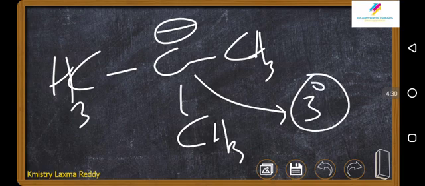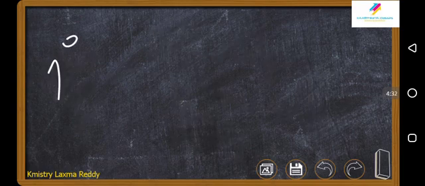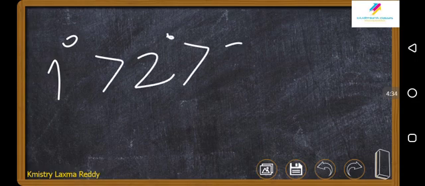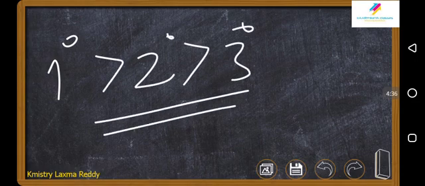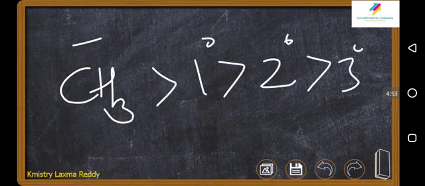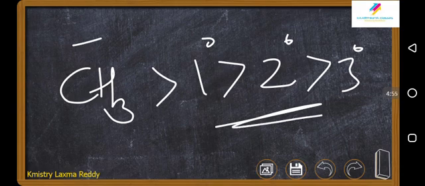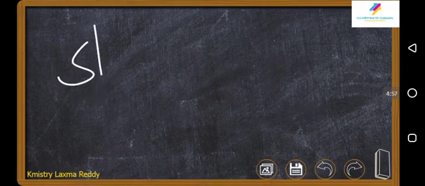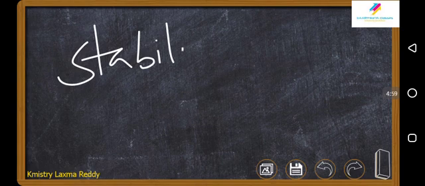If you consider these, the stability will be primary better than secondary better than tertiary when it comes to carbanions. In carbocations, the order was reverse, but in carbanions, primary is better than secondary, better than tertiary. And if you want a more perfect order, CH3 minus, then primary, then secondary, then tertiary. So in one word, you can say stability of carbanions is